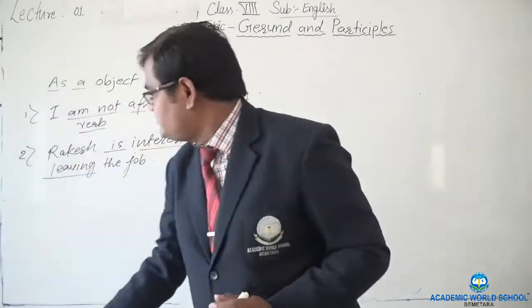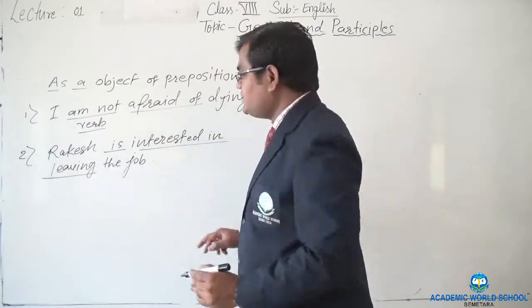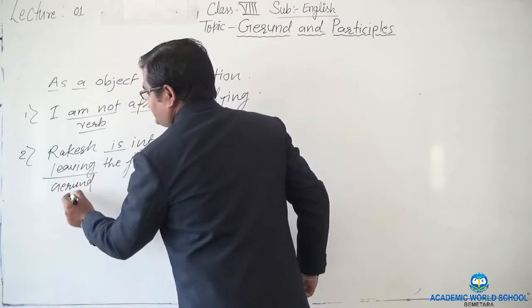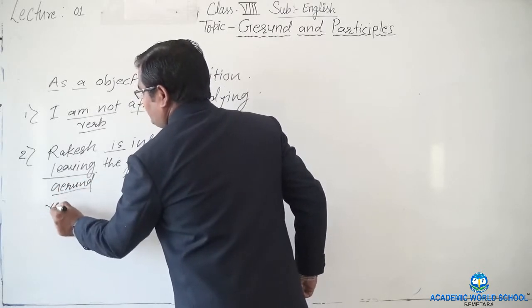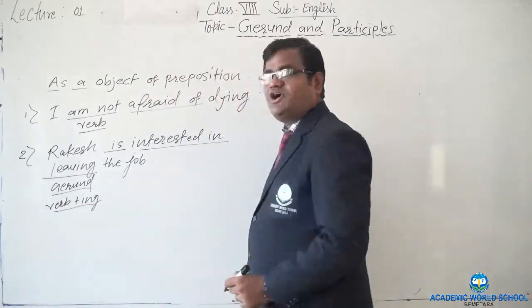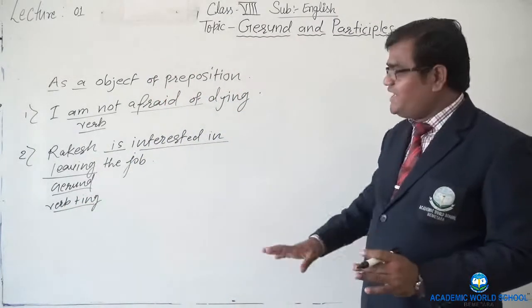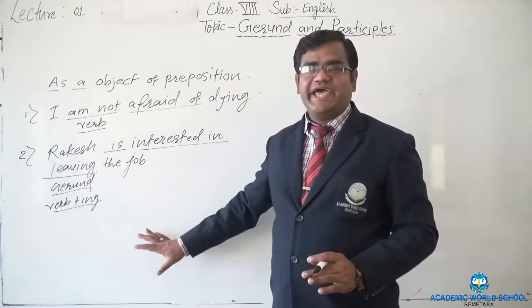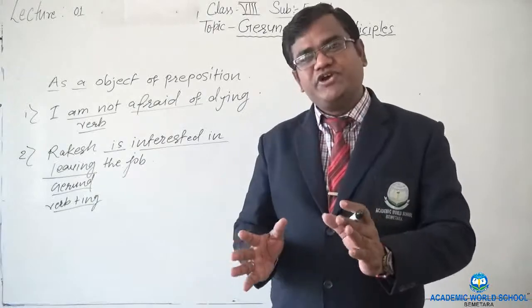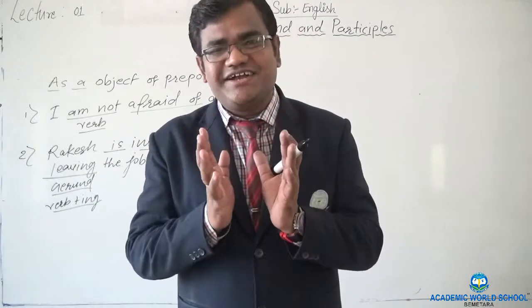So, here leaving is the gerund. It means here it is the verb plus ing form of the word, and therefore we have used it as the gerund here, right? I hope you understood what exactly the gerund is.